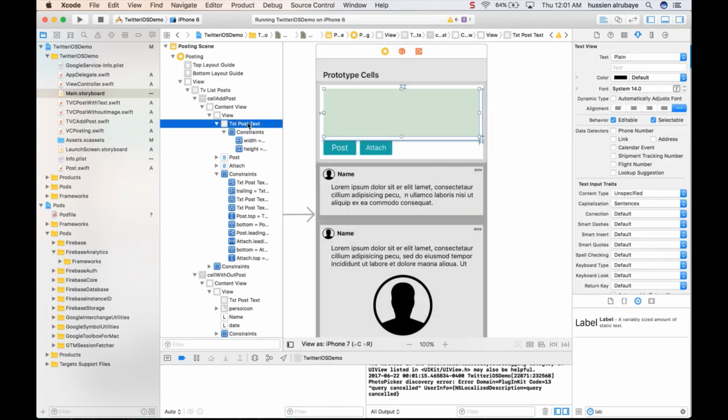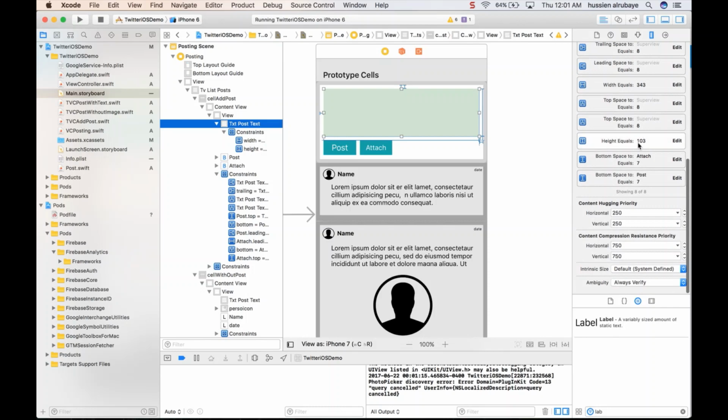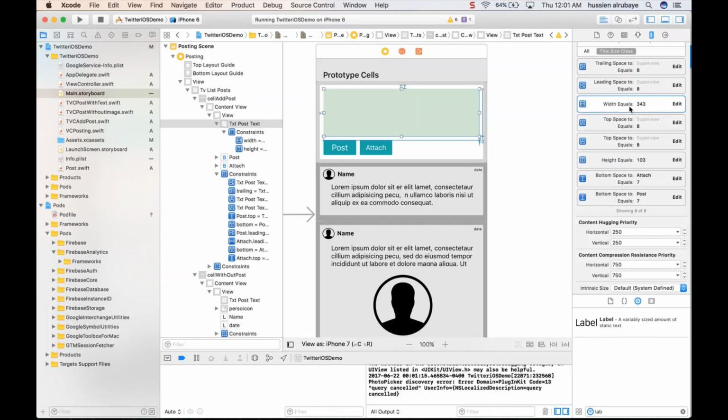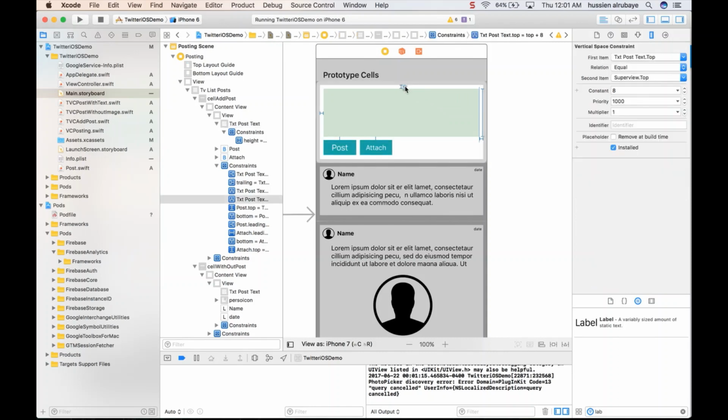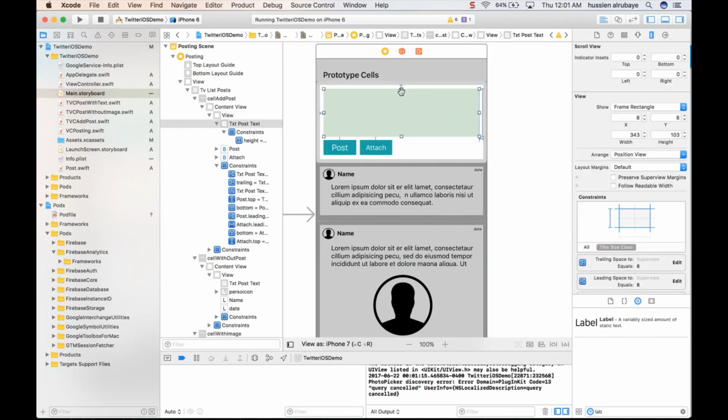If it is this one, text view, yes, text view, inspector. See, I have too many things like height. Okay, height, bottom, top, width. I don't care about the width, let me just remove it. I just care about the height. So this one has two of these, which is too much. Delete one of these. So this one will be pinned from this side.